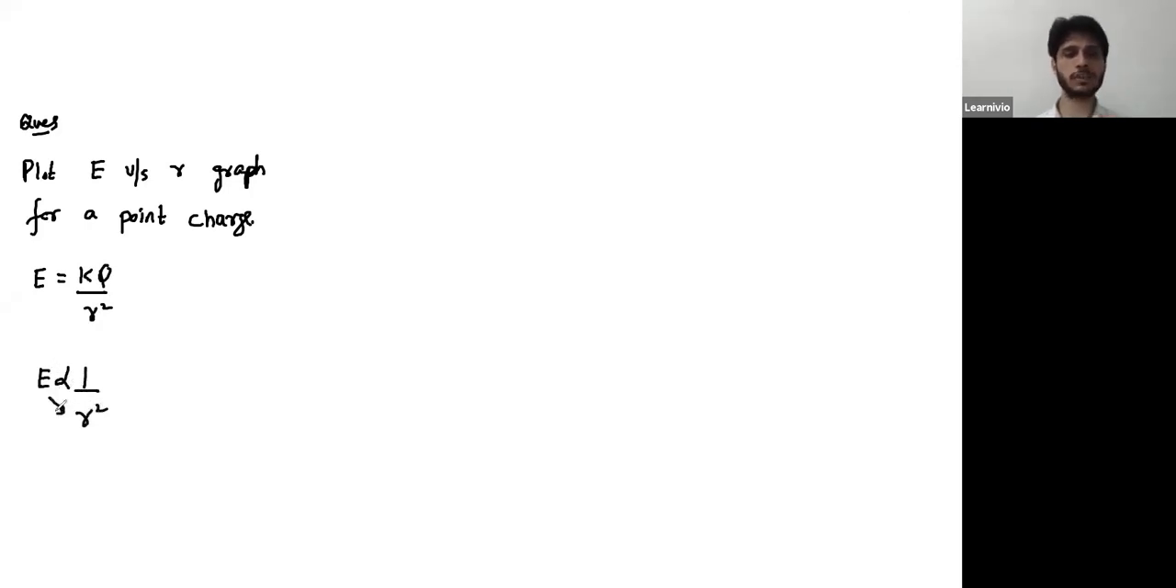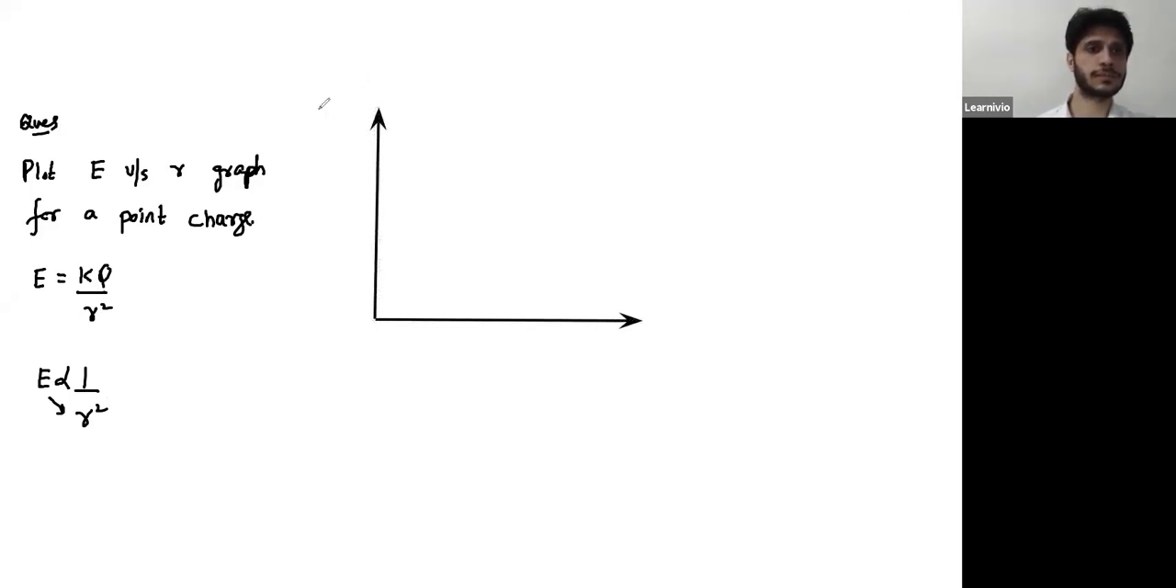Now once they are inversely proportional, if you plot E versus R graph, with R on one axis and E on the other, the graph would be hyperbolic. If you keep on increasing R, then E will decrease.